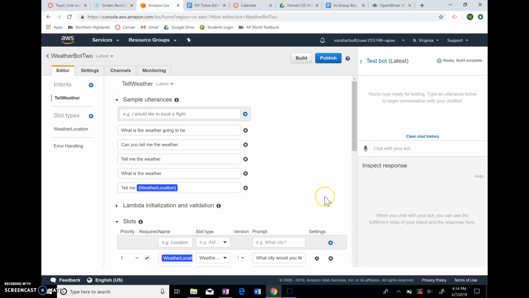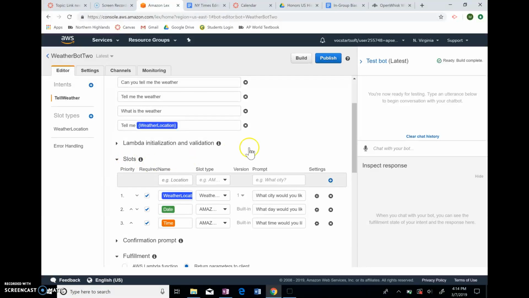because after that it will follow up by giving you one of these slots, such as weather location, which asks you what city you want to know the weather for, the date you want to know the weather for, and the time you want to know the weather for. And another example of this could be what has the weather been like in your area for the past couple days, to better gauge what the weather is like in your area. And this would be a string because you would be entering words into the chatbot.